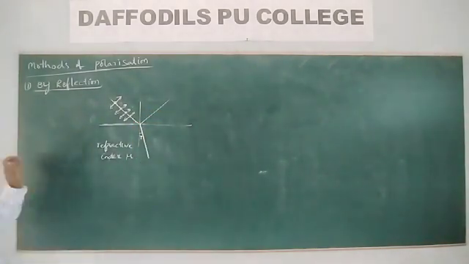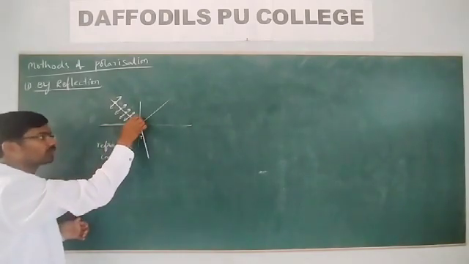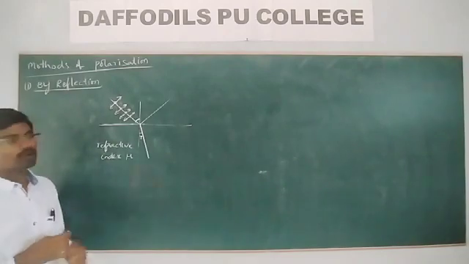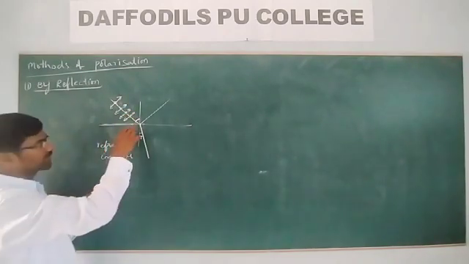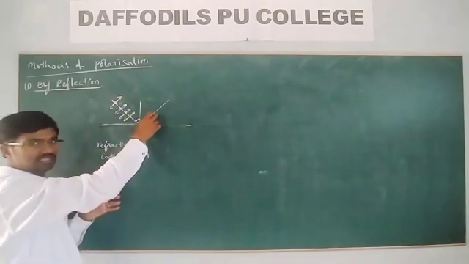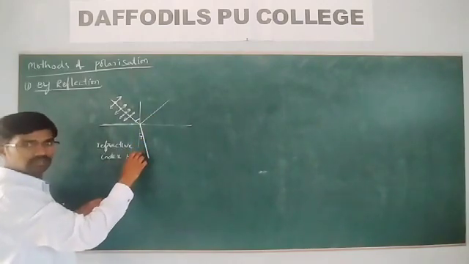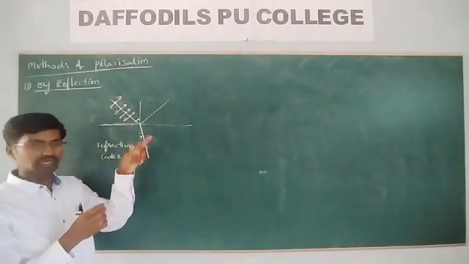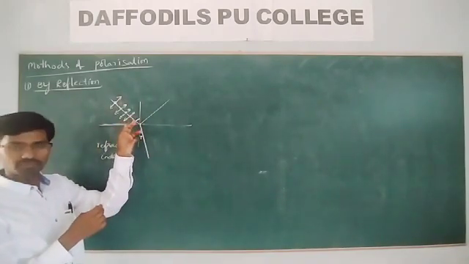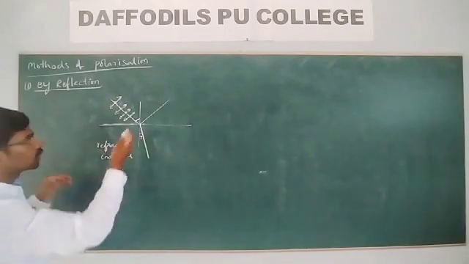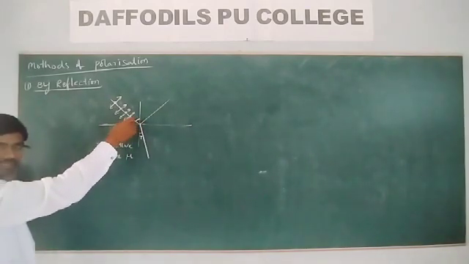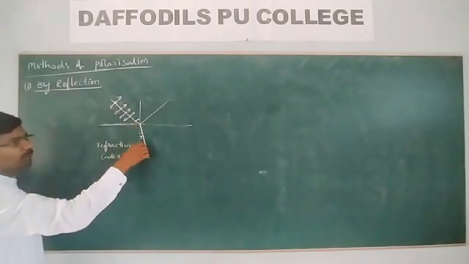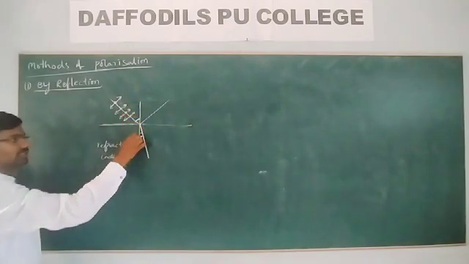If we change the angle of incidence, the angle of reflection also changes, so the angle of refraction also changes. From the laws of reflection, the angle of reflection is equal to the angle of incidence. As we change the angle of incidence, the degree of polarization of the light also changes.